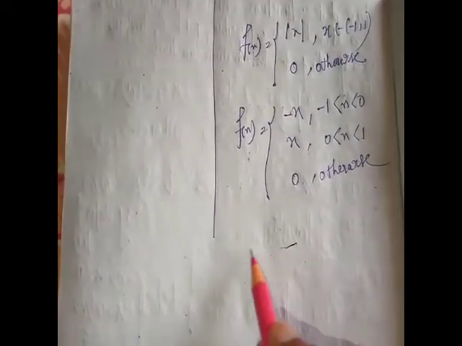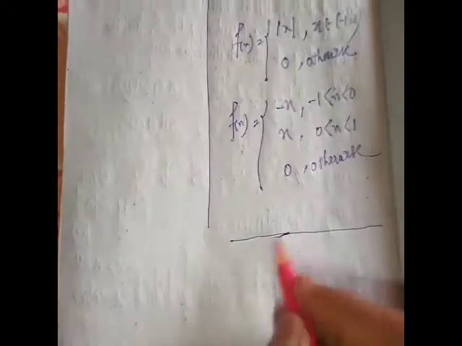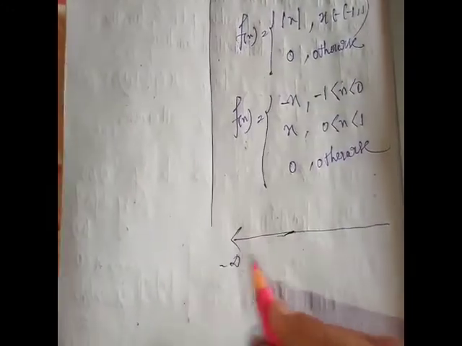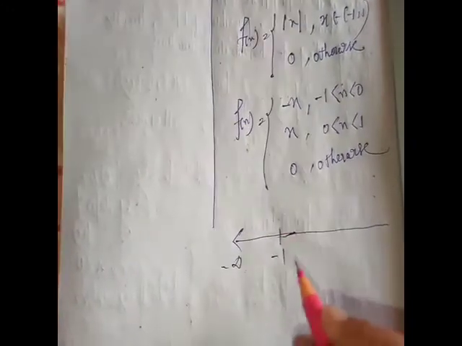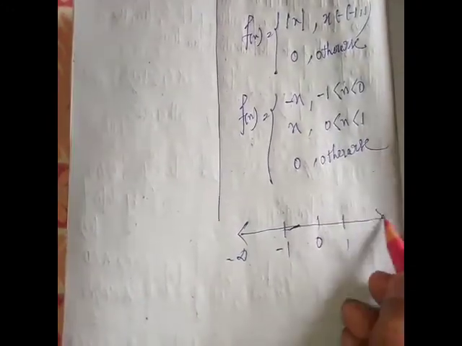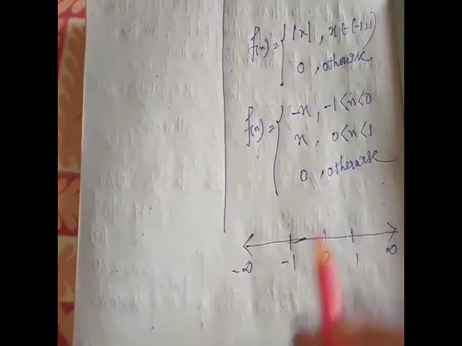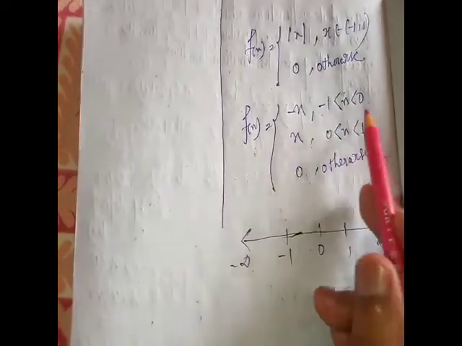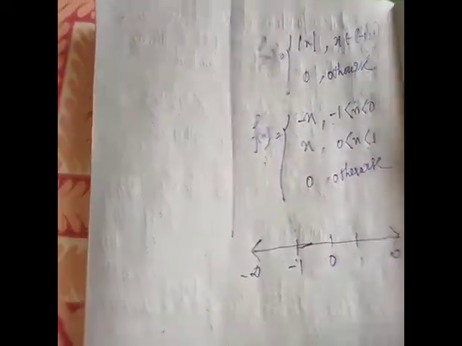We draw a figure, draw a line. This is minus infinity, this is -1, this is 0, this is 1, this is infinity. These are the breaking points -1, 0 and 1.